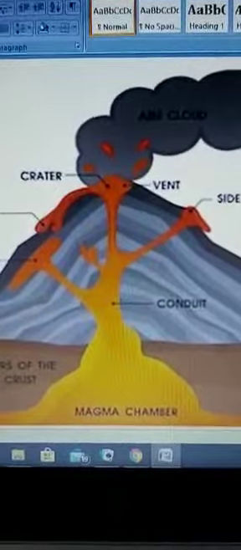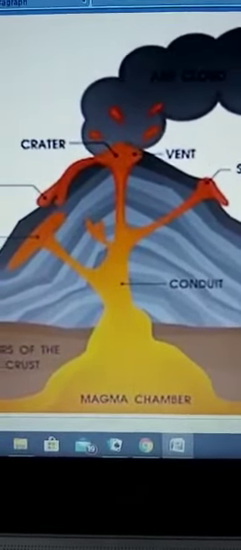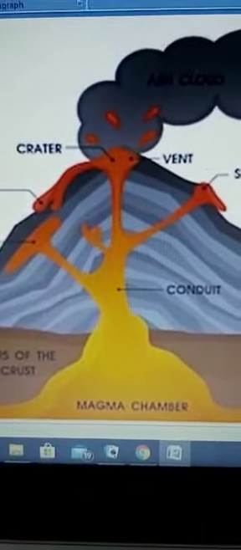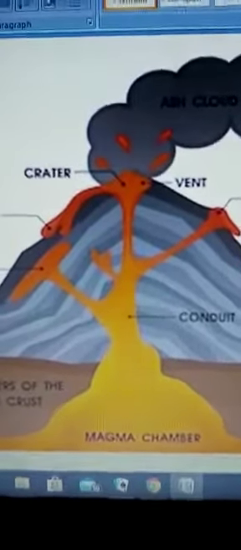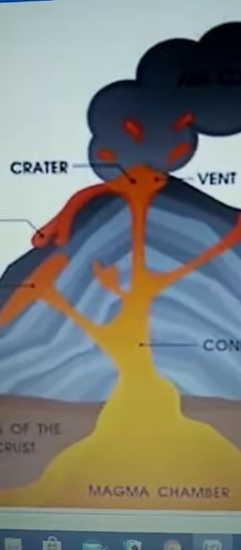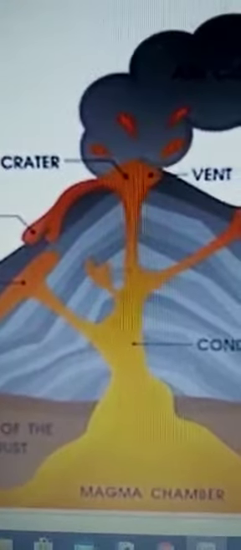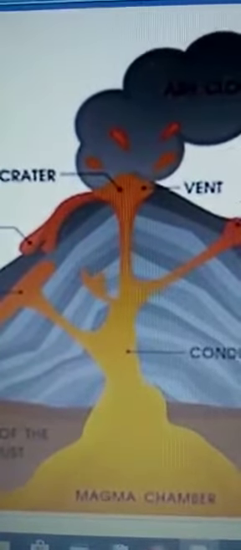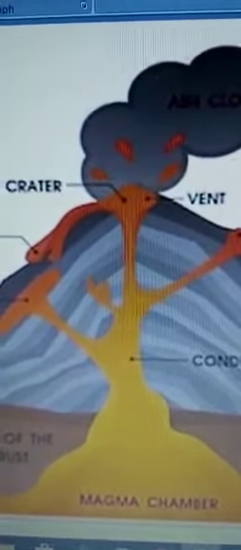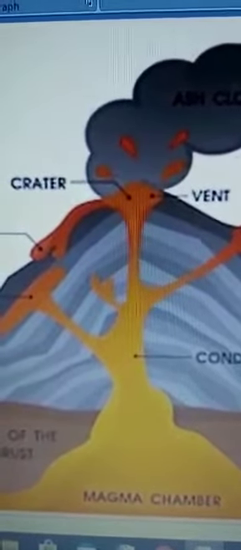Children, today we will take Geography, Chapter 7, Volcanoes. Now, children, what is a volcano? A volcano is a vent in the earth's crust from which fiery hot magma erupts from the earth's interior.